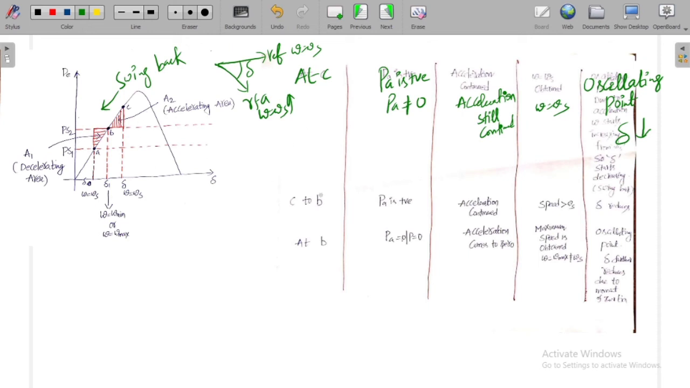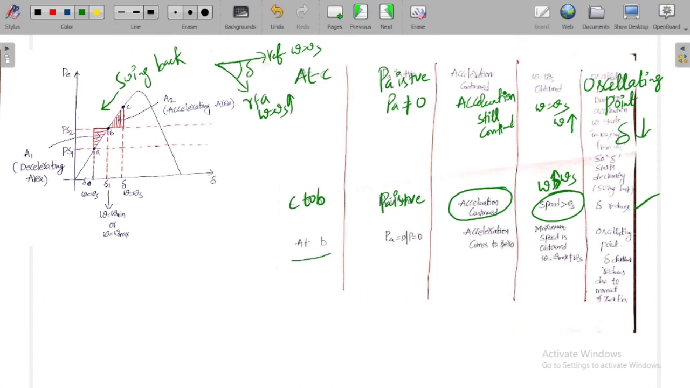Now from C to B, what happens? PA is still positive from C to B. Now acceleration is continued. What happens to omega? Omega is equal to omega s, and as it is accelerating, the speed increases from point C and reaches a maximum speed. Meaning in C to B, omega will be greater than omega s, and delta still reduces from C to B, if you observe, right?